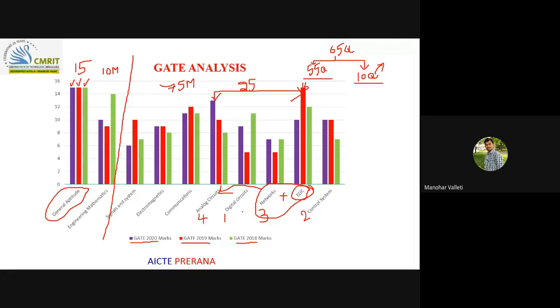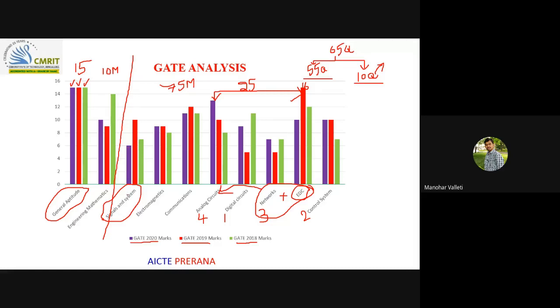Then we will try to cover signals and systems. Recently the weightage for signals and systems in 2020 was almost 6 marks only, while in 2019 it was 10 marks.